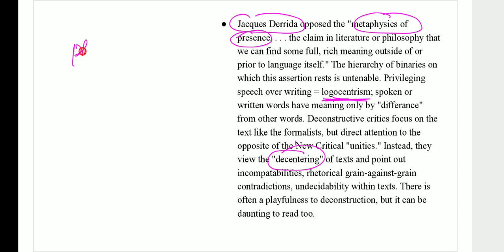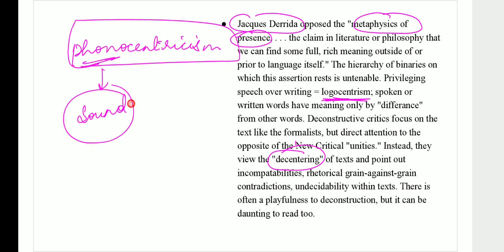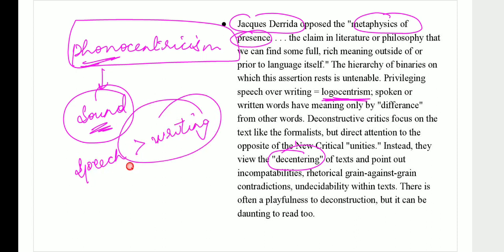Remember yesterday when we were doing post-structuralism, we talked about phonocentrism. The root word phone means sound. When you privilege speech over writing, that is called phonocentrism. So what you are doing is going against this phonocentric belief altogether.